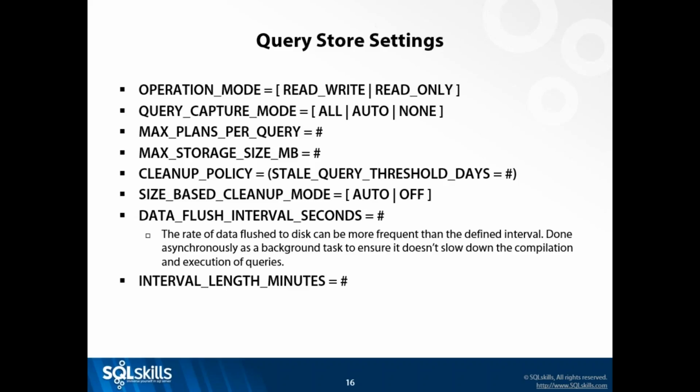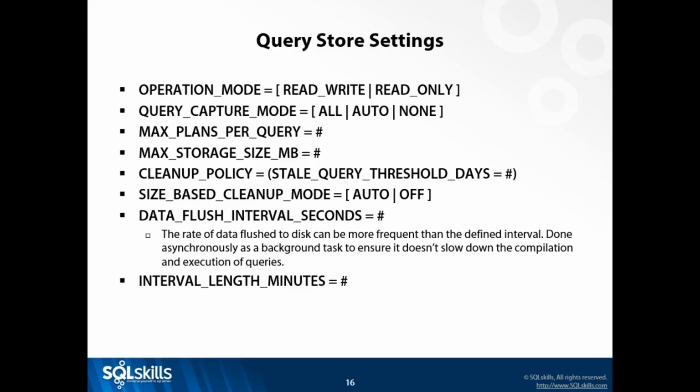And then what is the significance of the max plans per query? It means how many different plans for a given query will Query Store keep. So the default is 200. So if I have one query that has 200 different plans, then those 200 are going to be kept. If I get a 201, then it's not going to retain that because it's only keeping 200.